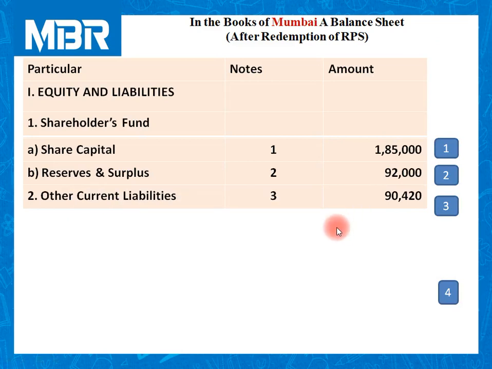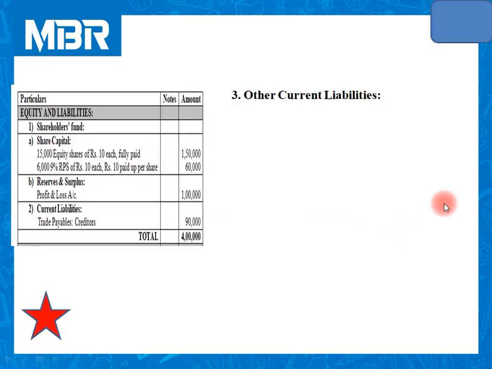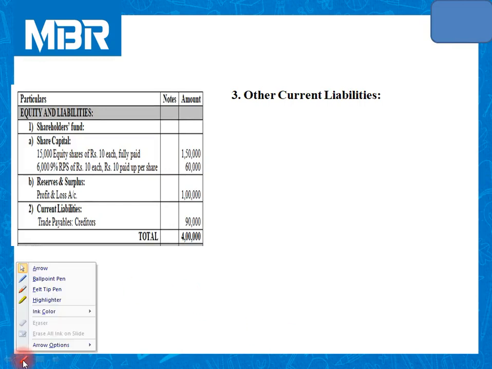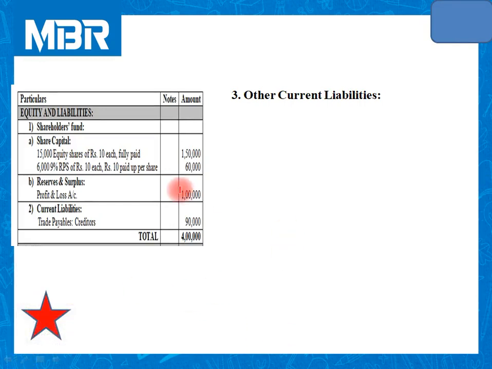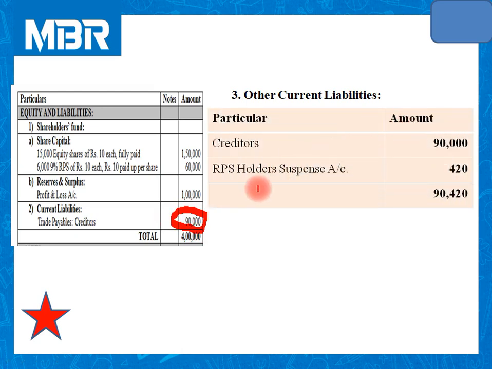Other current liabilities, 90,420. For this purpose, we need a calculation. Let us understand this calculation first. On the liability side of the balance sheet given in your question, current liability is given as rupees 90,000. Check it.